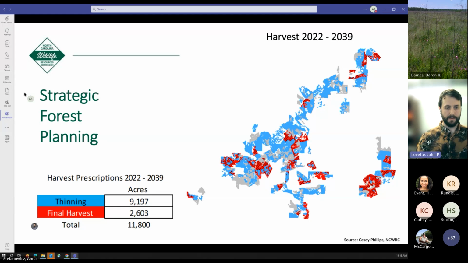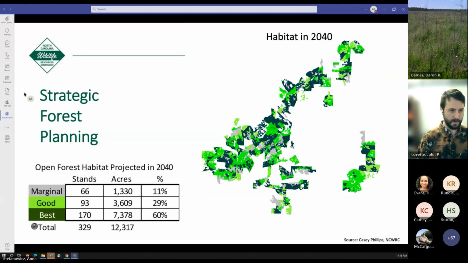If we are able to meet this goal, with these harvest prescriptions under our operational constraints, we can achieve a habitat in 2040 that looks like this, where we are shifting to much more of the game land in good and best quality habitat for these open forest species.